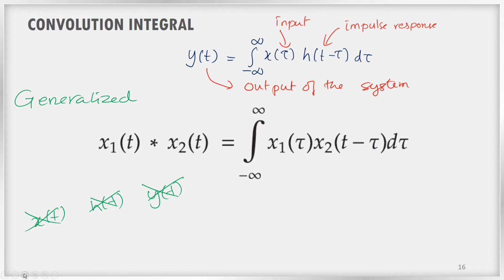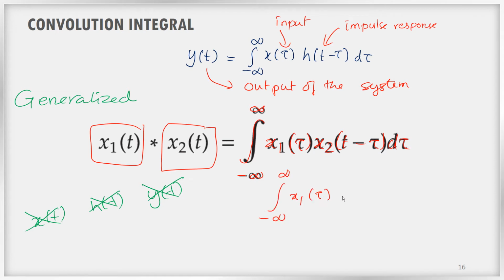For any two signals, let us say x1 of t and x2 of t, the convolution will be done like this: integral minus infinity to plus infinity x1 of tau, very carefully observe it, into x2 of t minus tau d tau. If you compute this, you will get the convolution of the two signals x1 of t and x2 of t.